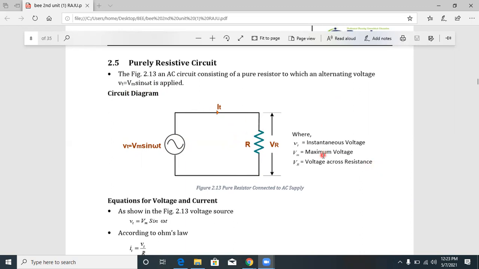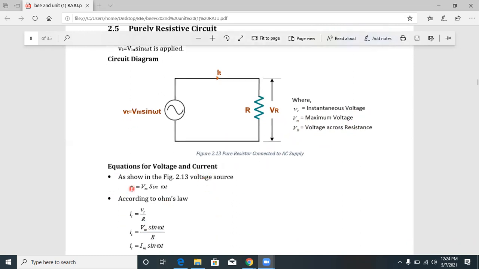Instantaneous values are represented by small letters. Vt is called the instantaneous voltage, Vm is called the maximum voltage, and Vr is the voltage across the resistor. This is the purely resistive circuit, and now the equations for voltage and current.